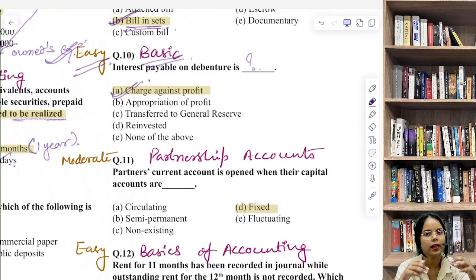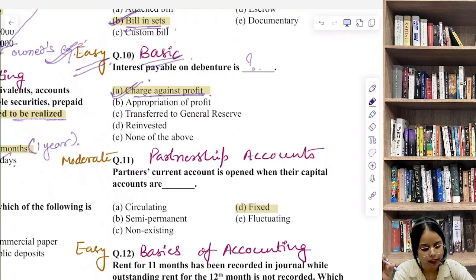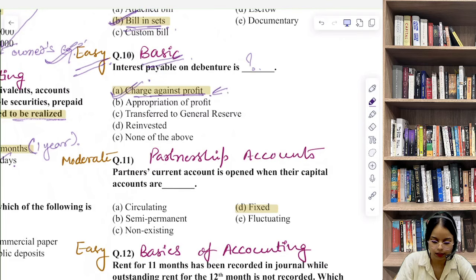Now what does that mean? What does this mean, charge against profit? Interest on debentures is a fixed obligation. It has to be paid, whether the company earns profit or loss. That's why it's treated as a charge against profits.